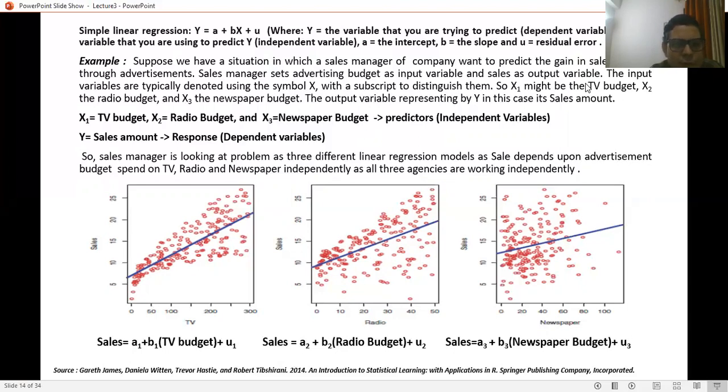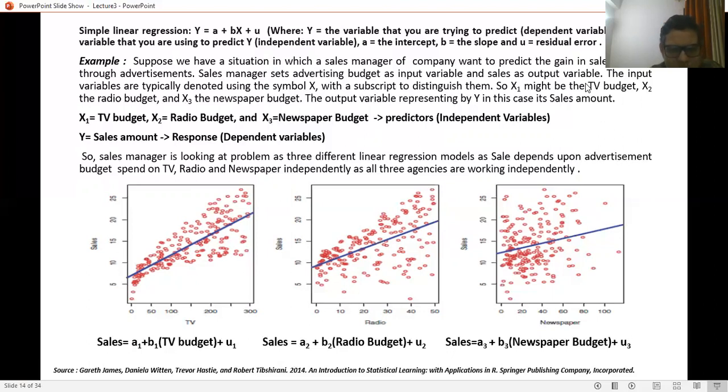So the sales manager looks at the problem as three different linear models, as sales depends upon the advertisement budget spent on TV, radio, and newspaper independently. So he is looking at this problem as three different simple linear regression models. The first model is sales equals A1 plus B1 times TV budget plus U1.